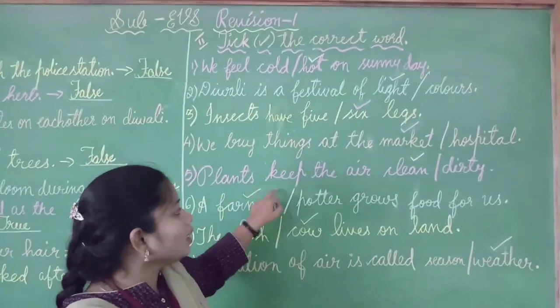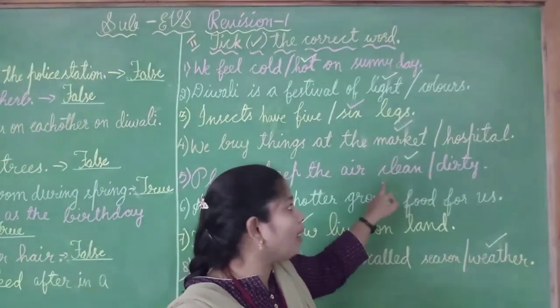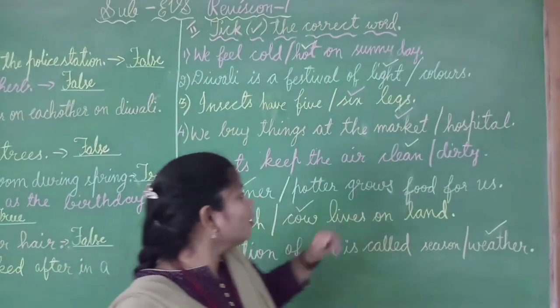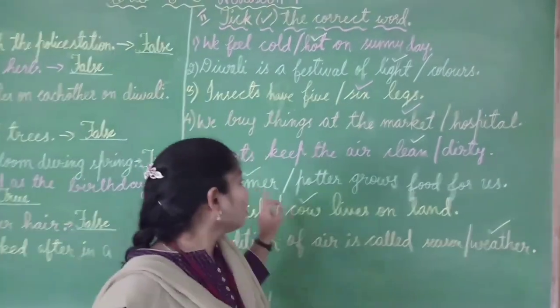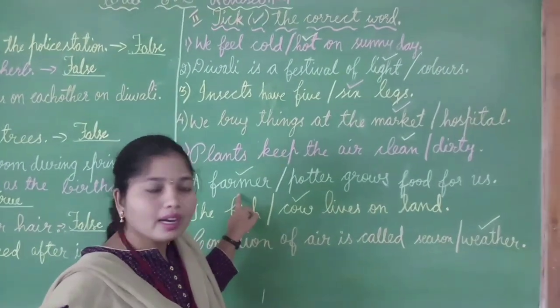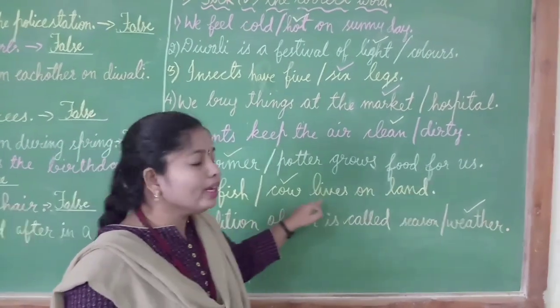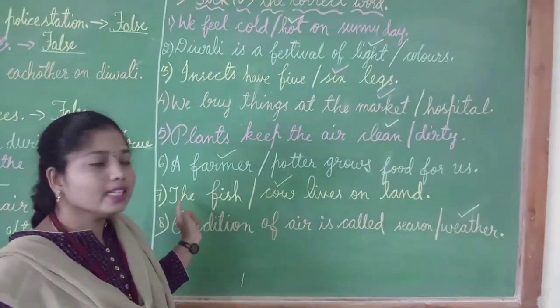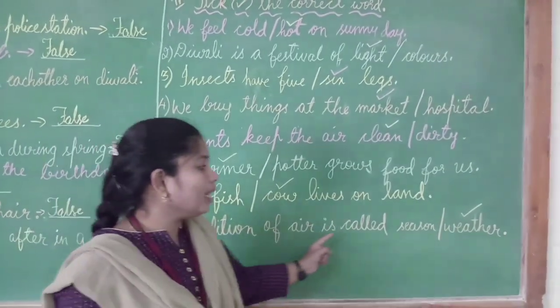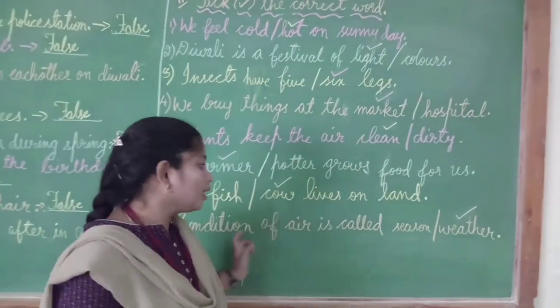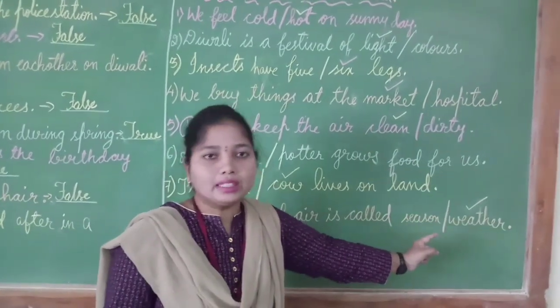Next, plants keep the air clean or dirty. Plants keep the air clean. Next, a farmer or potter grows food for us. A farmer will grow food for us. Next, the fish or cow lives on land. Yes, the correct answer is the cow lives on land. Next, condition of air is called season or weather. The condition of air is called weather.